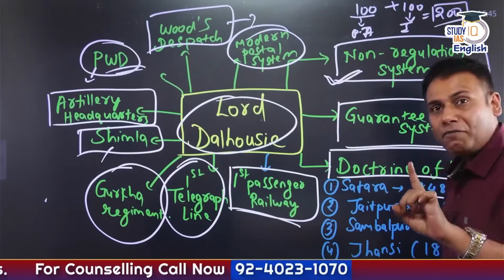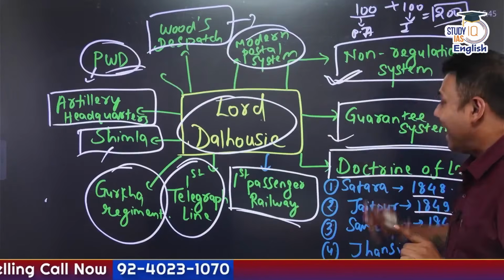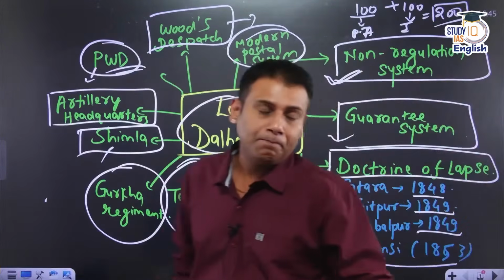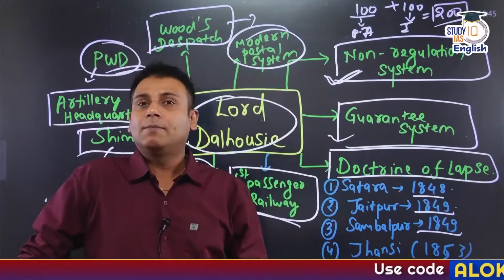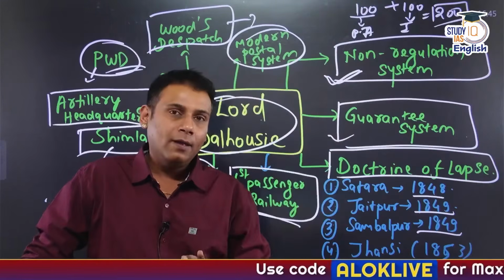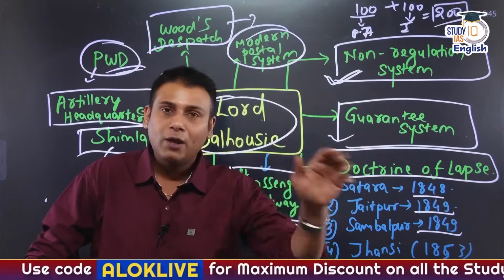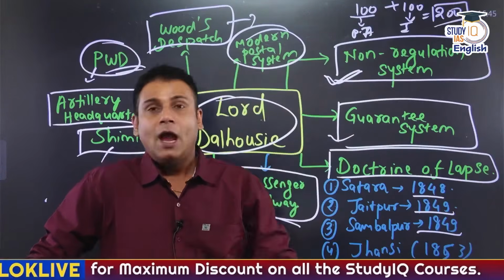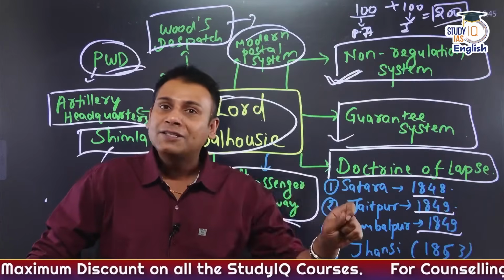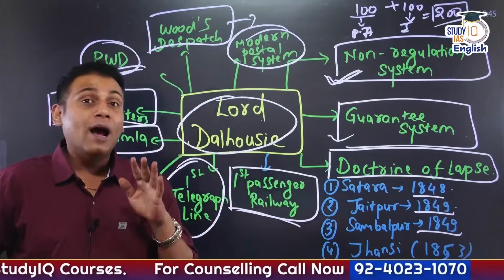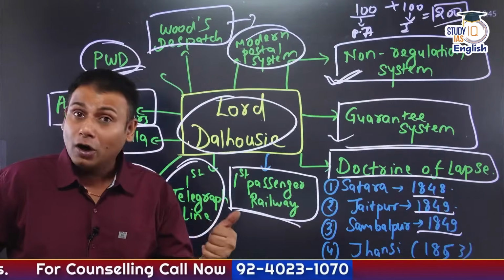For the development of railways, Dalhousie started the guarantee system. He came up with the Doctrine of Lapse system. The Doctrine of Lapse specifies that if a ruler does not have a legal male heir, his property would be annexed by the Britishers. An adopted child won't be considered a legal male heir. Hundreds of kingdoms were annexed on the pretext of the Doctrine of Lapse.